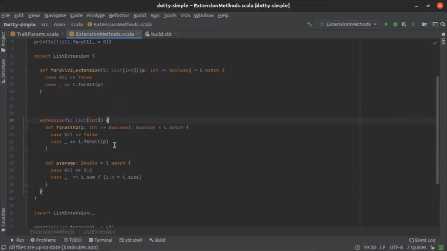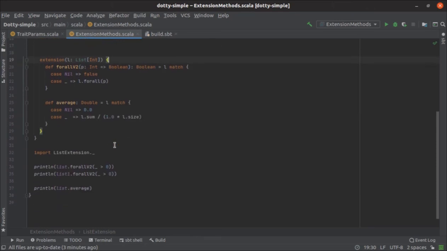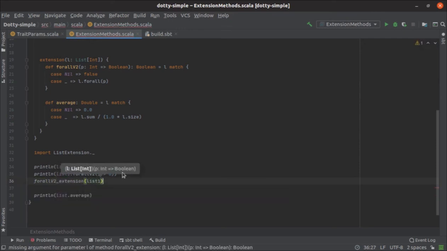If you call this extension method from outside this object, the compiler desugars this statement to something like forallV2Extension list1, and then your predicate, which is underscore greater than 0, or like an integer greater than 0.